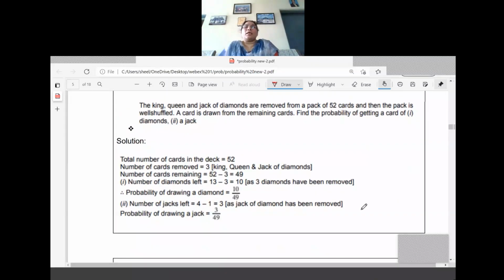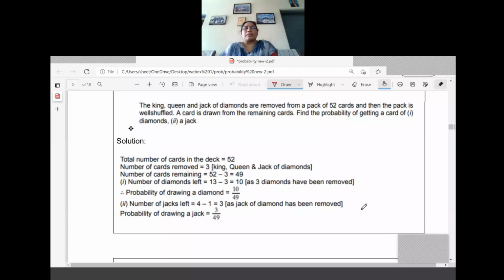Next question. The king, queen and jack of diamonds are removed from a pack of 52 cards. Then the pack is well shuffled. A card is drawn from the remaining cards. Find the probability of getting a card of diamond, and the second question is getting a jack.